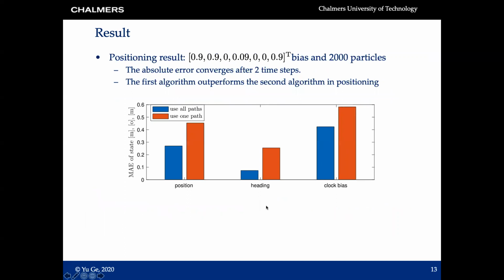Then we also studied the positioning result. We added some biases to the initial vehicle state and used 2000 particles to represent the state. We found the error between the estimated state and the real state converges after 2 time steps. And the first algorithm performs better than the second algorithm in positioning, as the absolute errors are smaller. This is also because the first algorithm uses all the paths, both specular paths and the diffusion multipath, and more paths provide more information.